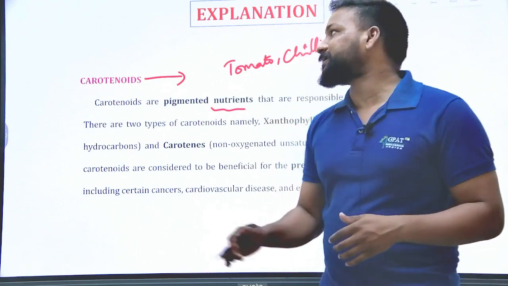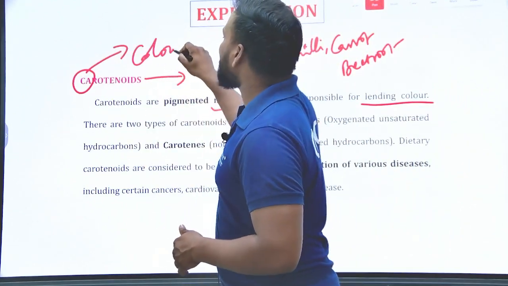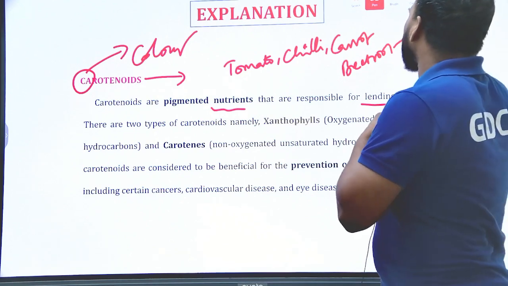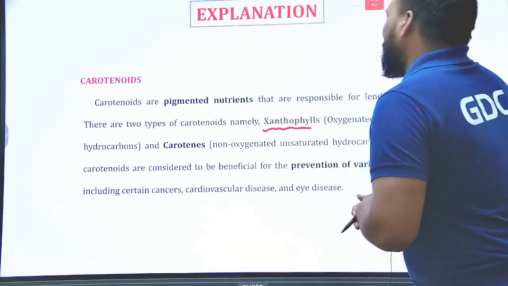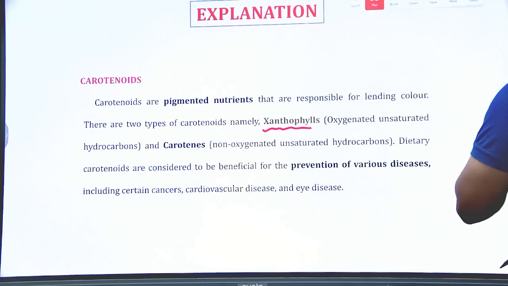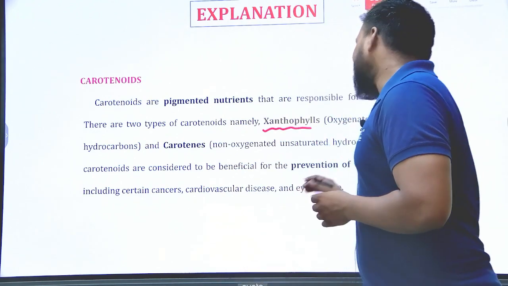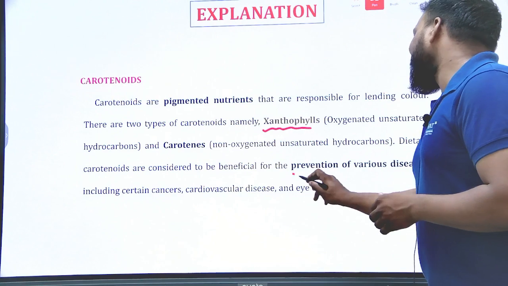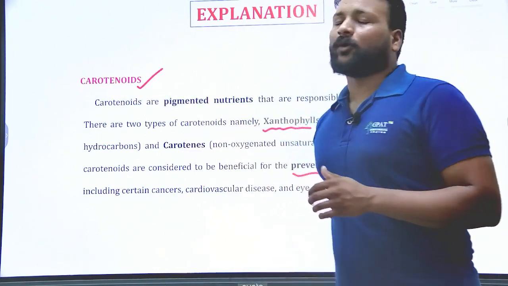Yes, carotenoids. Do remember, C, carotenoids refers to color. C refers to color. Carotenoids are mostly meant for the color, and then they are named xanthophylls, which means oxygenated unsaturated carotenes. The dietary carotenoids are considered to be beneficial for the prevention of various diseases. That's the reason they have good effects on our body.